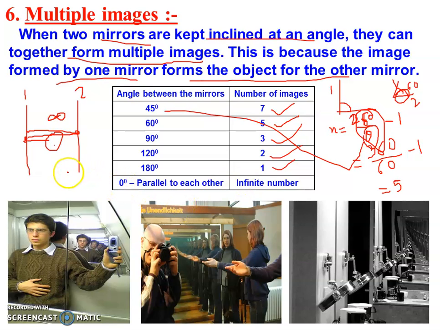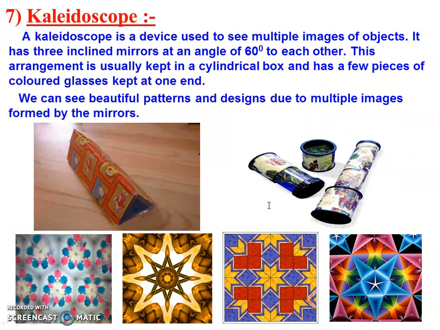But if the mirrors are parallel or at 0 degrees, for example like this, we will get an infinite number of images. Now you can see in this picture a tap between two mirrors. There is a large number of images. You cannot count them, so it is an infinite number of images. An infinite number of images is formed when the mirrors are placed parallel to each other.